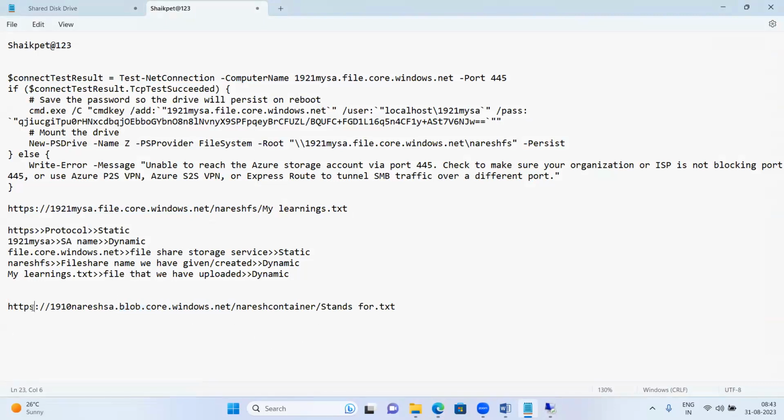This is the protocol. This is your storage account name. Then blob.core.windows.net, then Naresh container, which you have created. In blob storage services, we create the container first, then we upload the files. In file share storage services, we create the file share first, then we upload the files. Is that clear, guys?